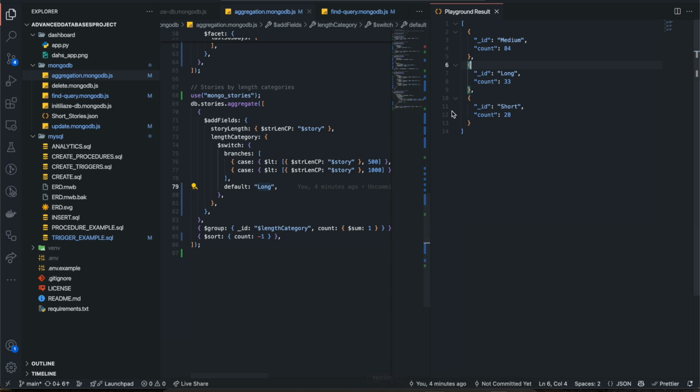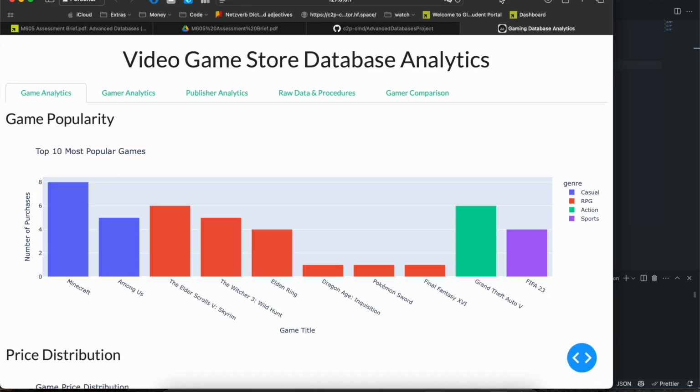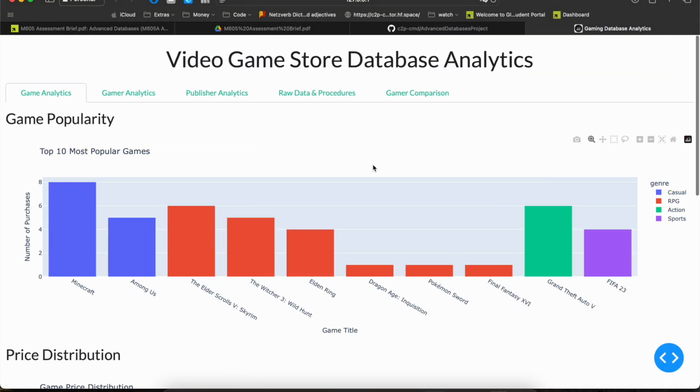Now to visualize this better, I have created a Dash Plotly app, written in Python, which uses Plotly, and I am visualizing data from the database in real time. So you can see the most popular games.